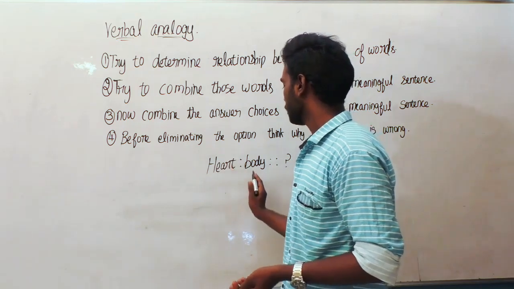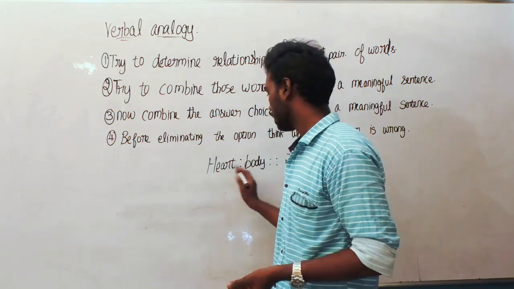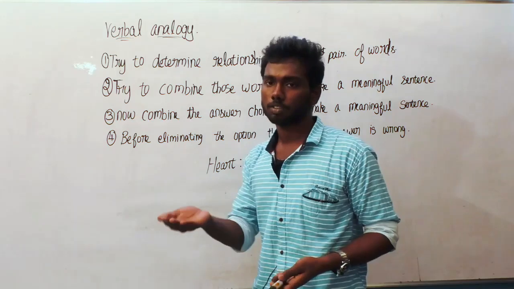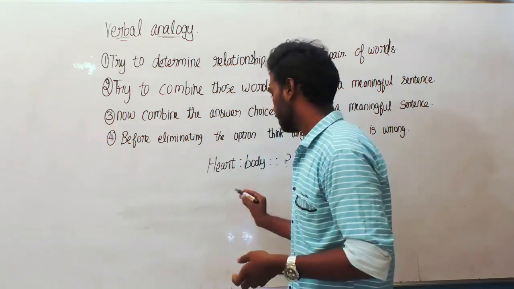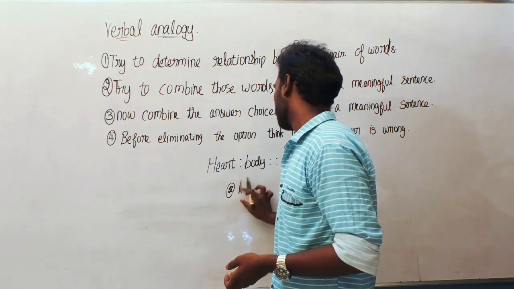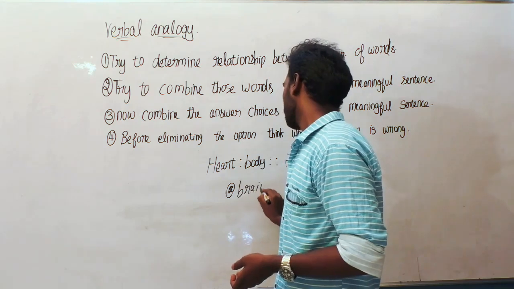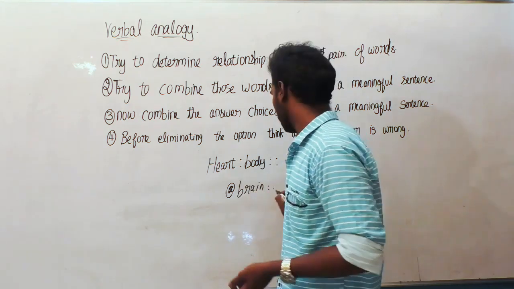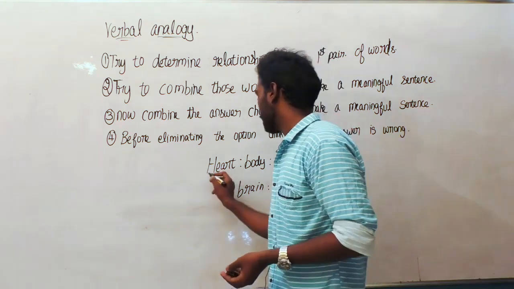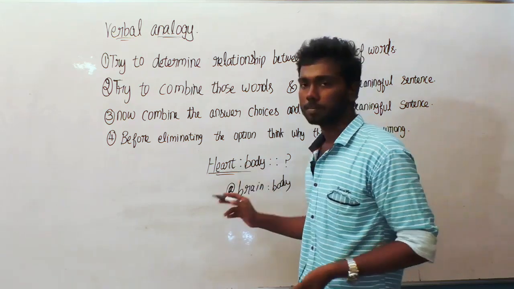Analyze the pairing between the first 2 words, heart and body. Heart is an inside part of a body, situated inside the body, and the options will be given like brain to body, leg to body, like that. So with the following options you must find which one relatively satisfies the above question.